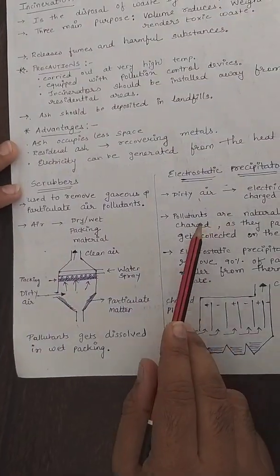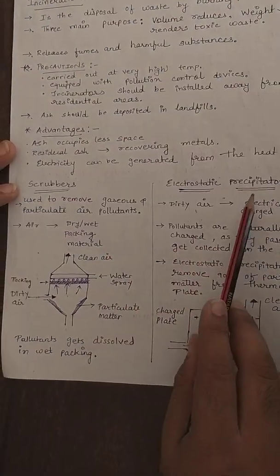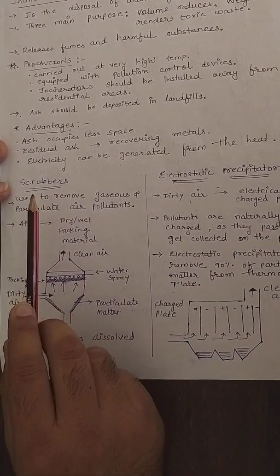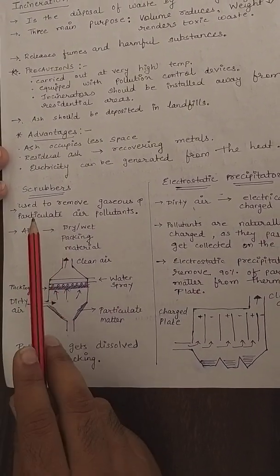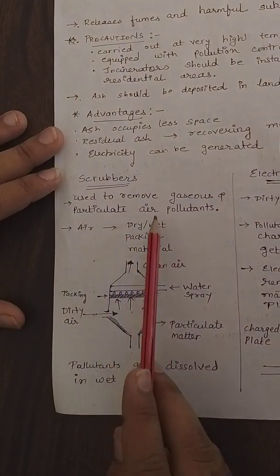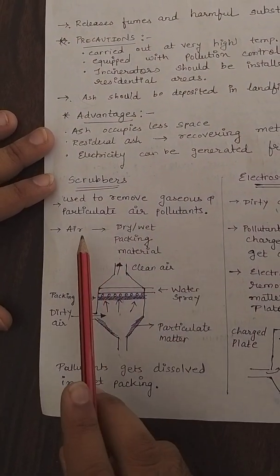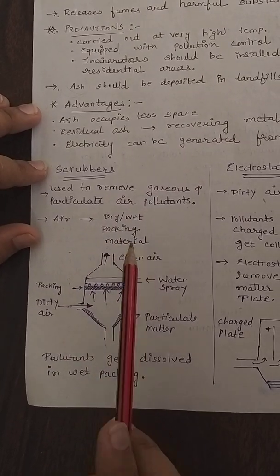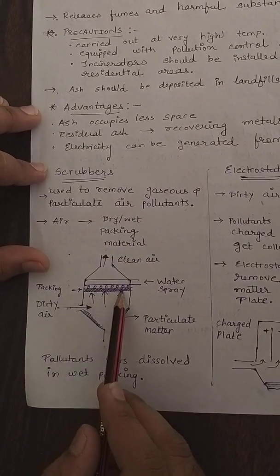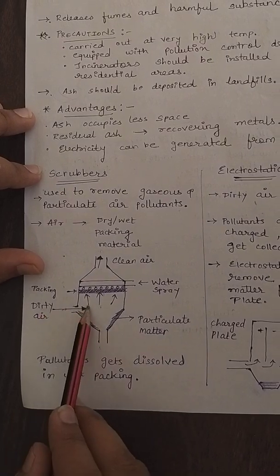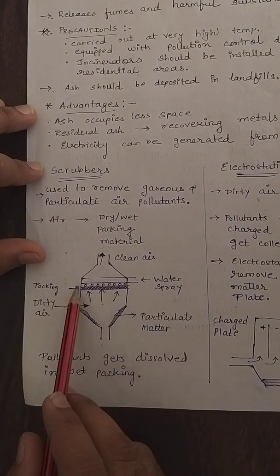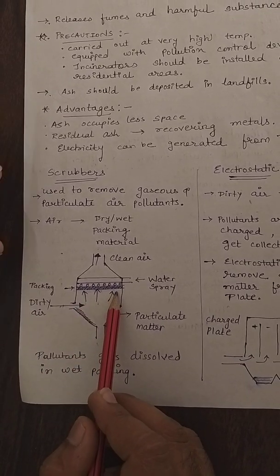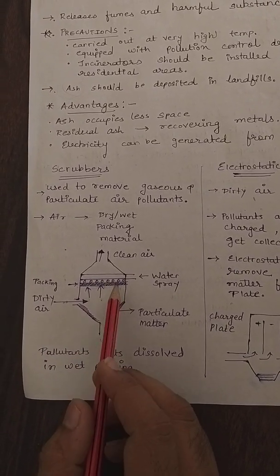Two other methods: scrubbers and electrostatic precipitators. We are going into scrubbers first. It is used to remove gaseous and particulate air pollutants. Air is passed through dry and wet packing material. Here you can see this is the packing material. From here the dirty air is passing inside. In this packing material, all the pollutants will stick to it, and the air which is a little purer